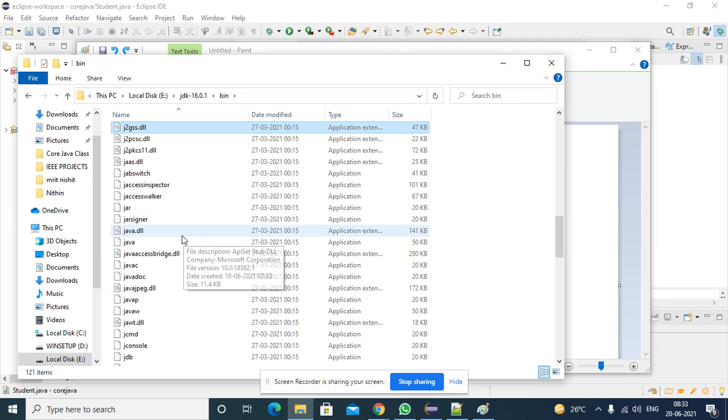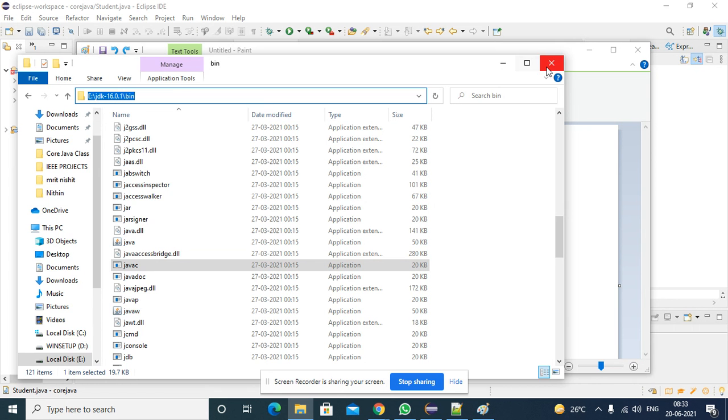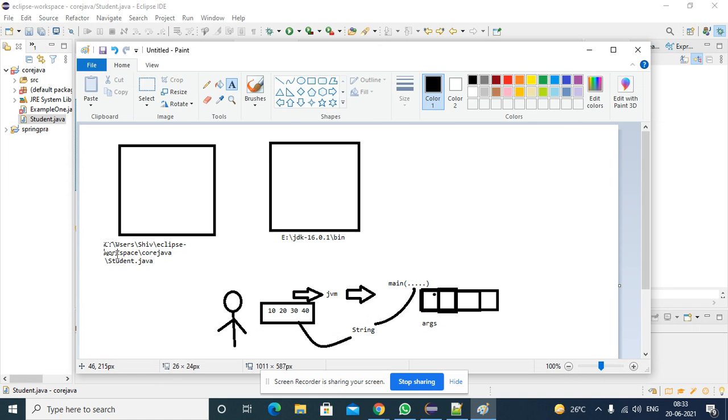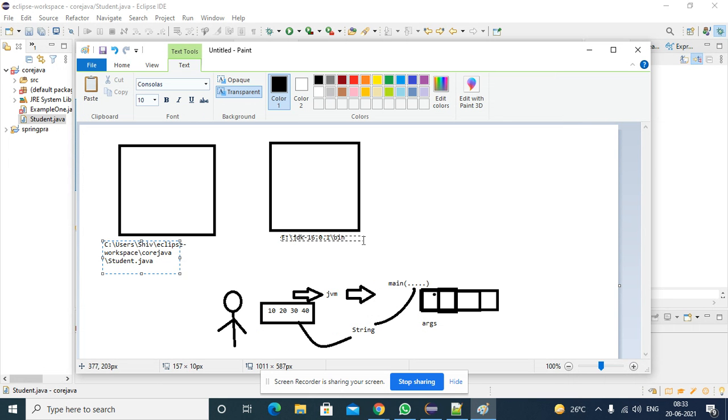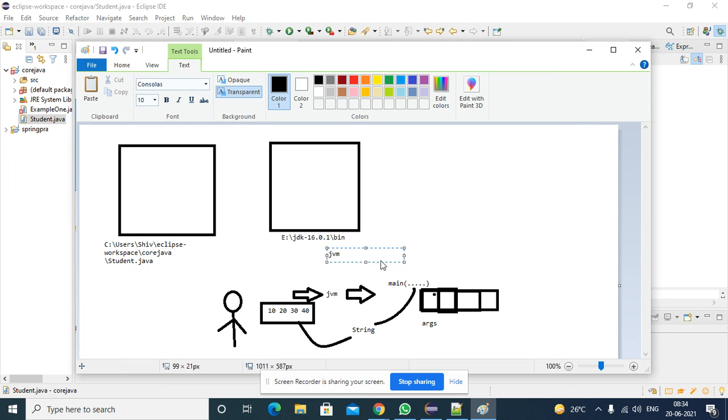See here, Java will be there: Java, Java compiler, Java virtual machine. What is the path here, right? Paste here. See, this is available in which location? C drive. And this is available in which location? E drive. This location is different, so the Java virtual machine location is different. JVM location is different, and your source file location is different.